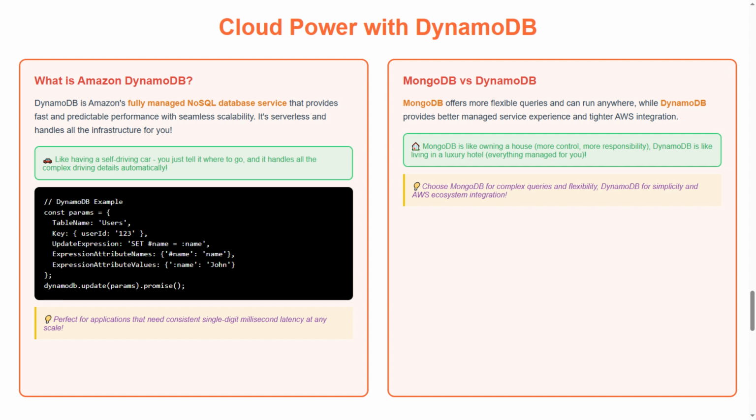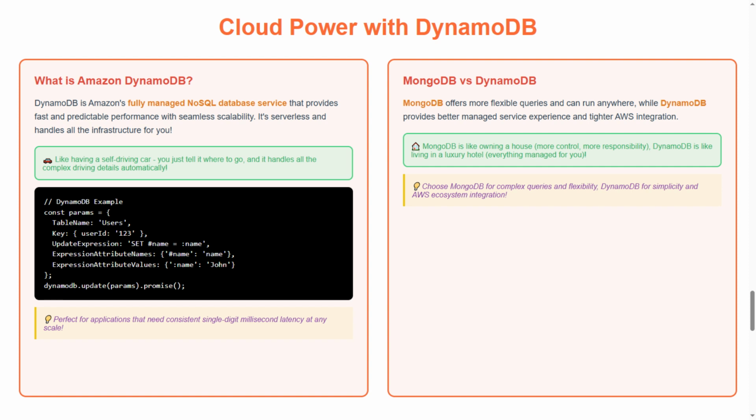Second question, MongoDB versus DynamoDB. MongoDB offers more flexible queries and can run anywhere, while DynamoDB provides better managed service experience and tighter AWS integration. MongoDB is like owning a house, more control, more responsibility. DynamoDB is like living in a luxury hotel, everything managed for you.